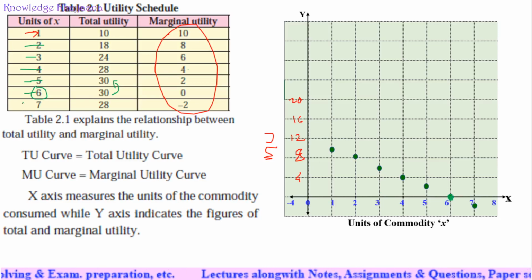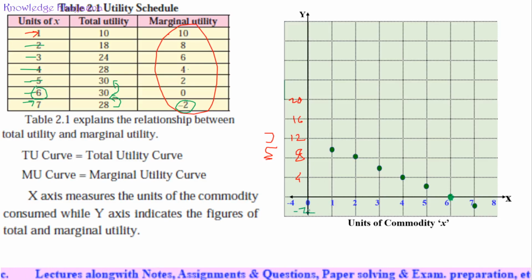Then if we drank the seventh glass of water, the utility declines. And how much is the decline from the previous one? It is a decline of 2, that is -2. So when we drank the seventh glass of water, our utility becomes -2, because it is down below the y-axis.